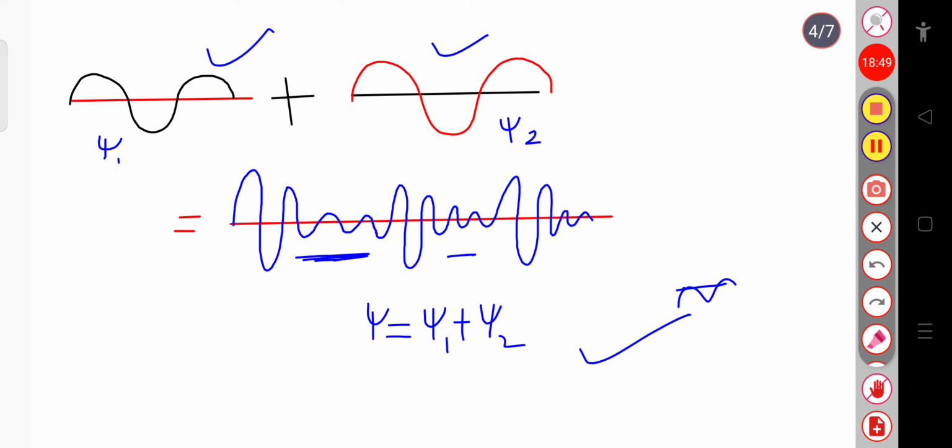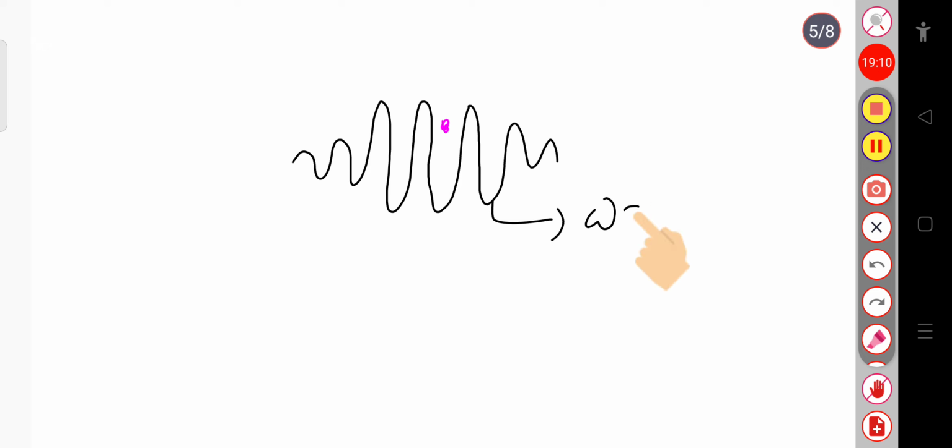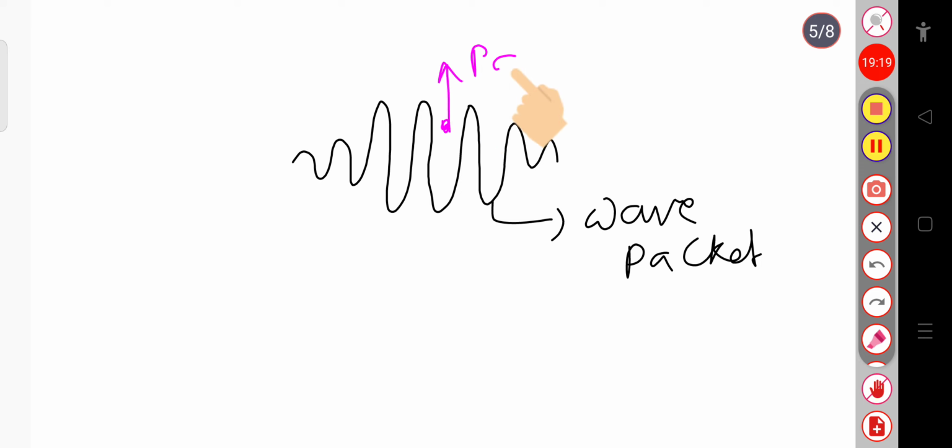Suppose this is a particle which is moving, and I am trying to plot a wave like this. This is called the wave packet. This black one is the wave packet, the resultant superposition of the waves, and this one is my particle. We can represent it in this way.